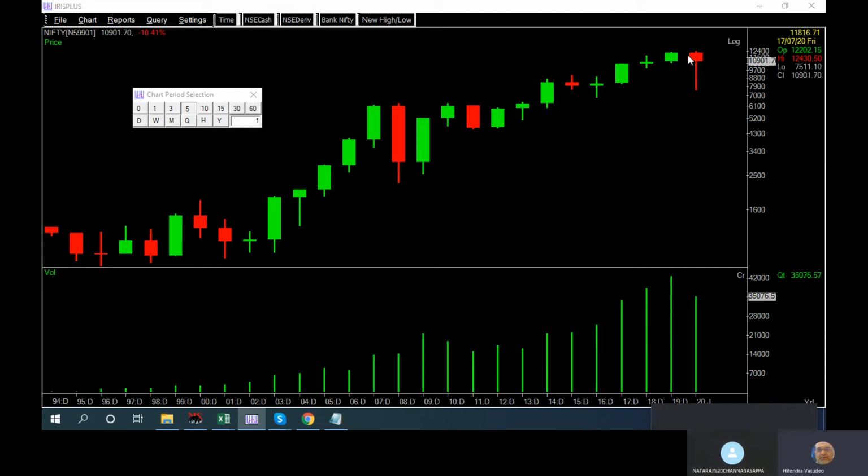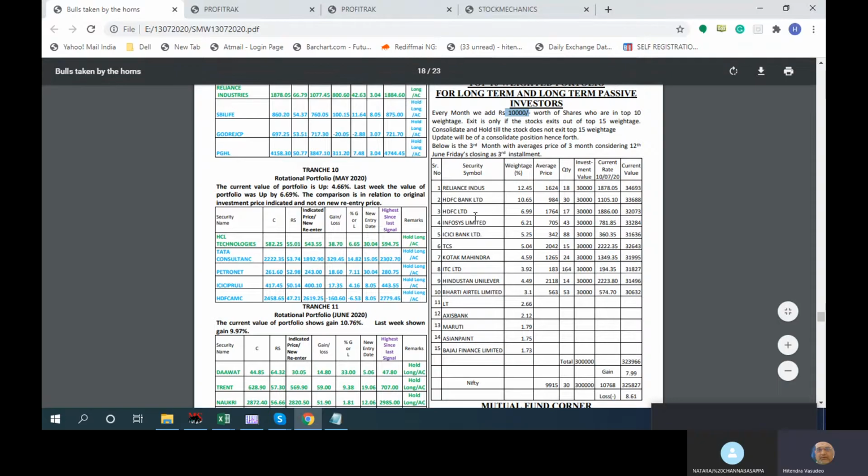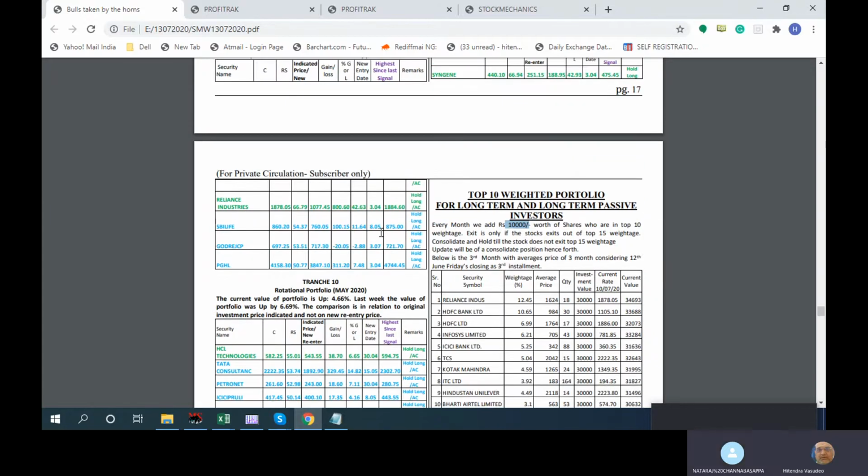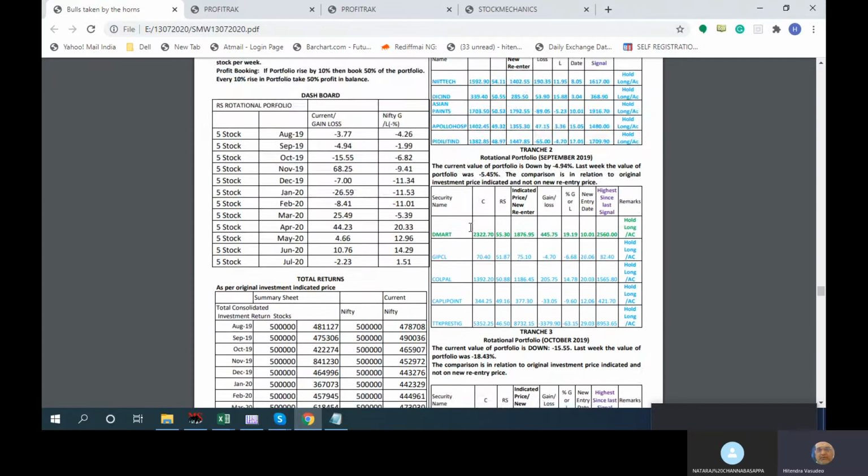So the theme is that if you are making any trading profits, you should push them every month into these stocks. Ultimately your capital building exercise completes, and whatever profits you make also go in over here. Now, in the rotational portfolio, we have a logic.